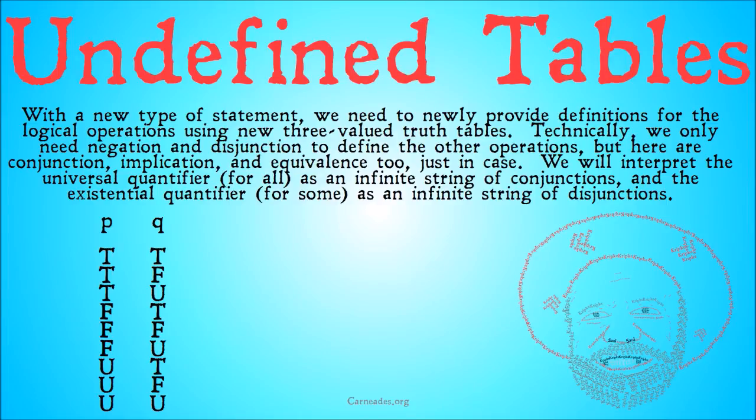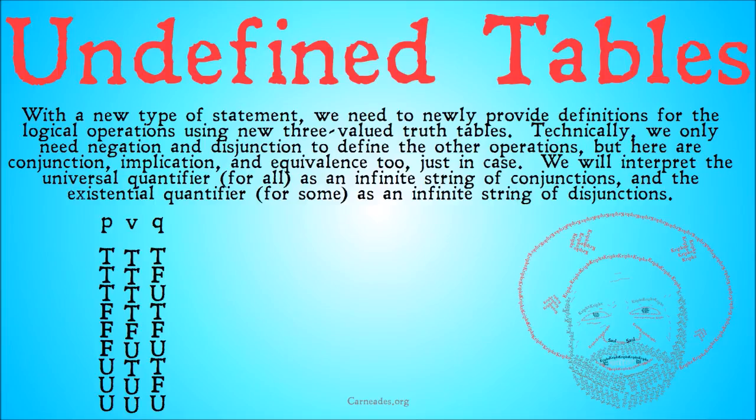A world where the first is undefined and the second is false. A world where the first is true, the second is undefined, and a world where the first is undefined and the second is true. I think that's all of them. Moral of the story is there should be 9, and they're all listed right there. Now, when we have the disjunction in between them, this is what that is going to look like.